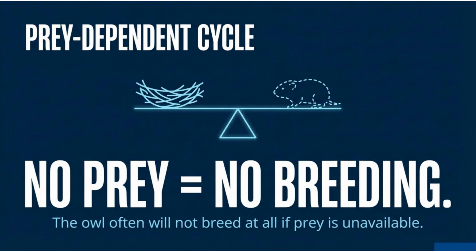Now, this is one of the most important concepts. The snowy owl follows a prey-dependent breeding cycle. If prey is not available, especially lemmings, the owl may not breed at all. So remember this simple logic. No prey means no breeding. This is a very important ecological concept and UPSC favorite.